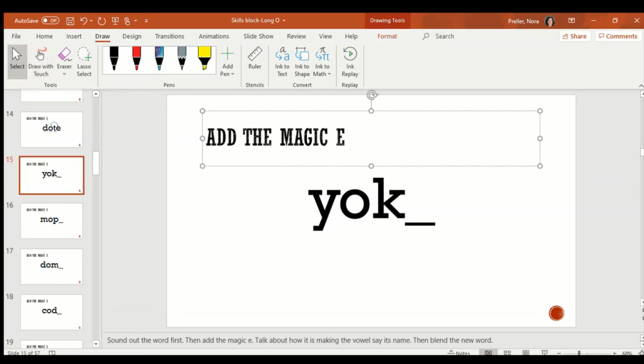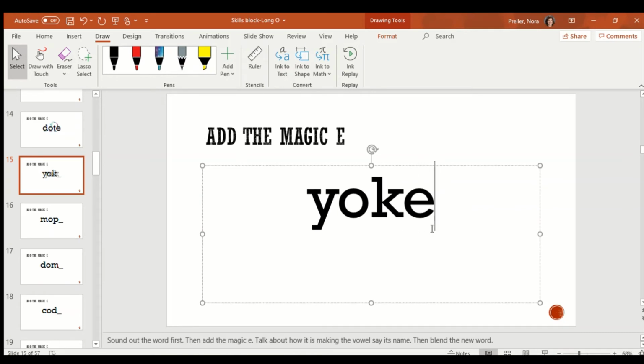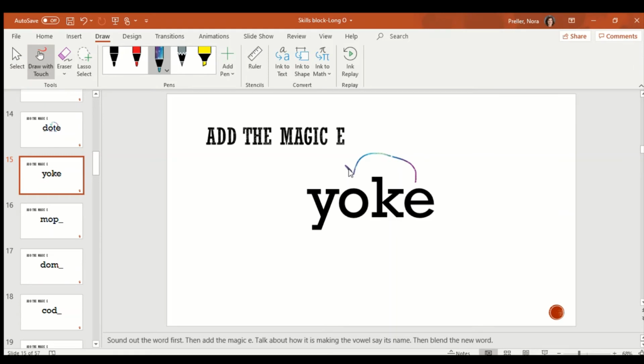Now let's try this word together. Sound it out with me. Right now there's no magic E, so O is going to say the short sound ŏ. Ready? Y, ŏ, yak. That's a nonsense word. Let's see what yak turns into when we add the magic E. Remember that the magic E is going to make O say ō. Y, ō, yolk. Yak turned into yolk when we added the magic E.